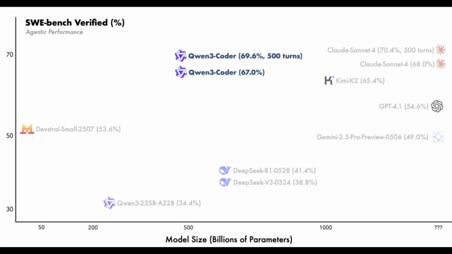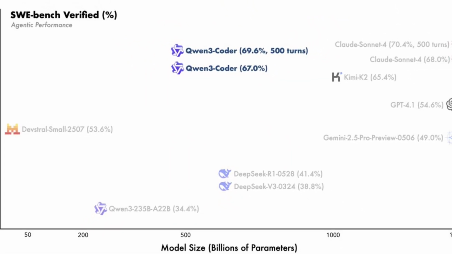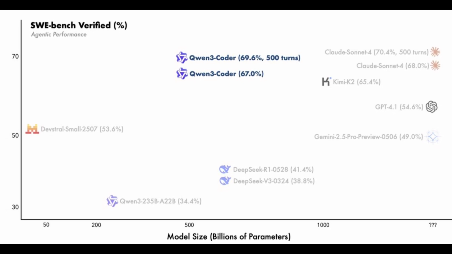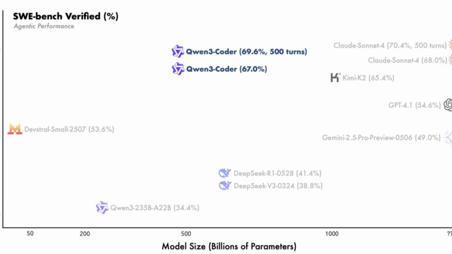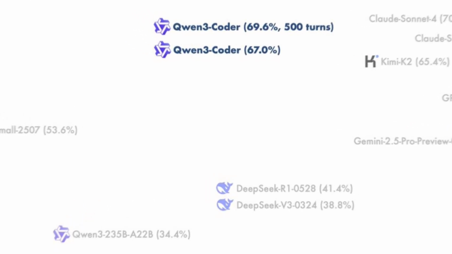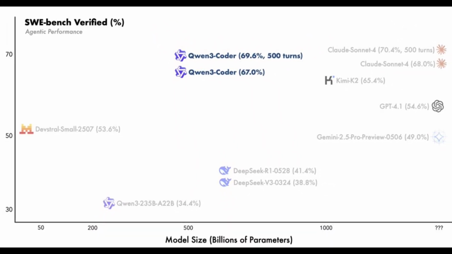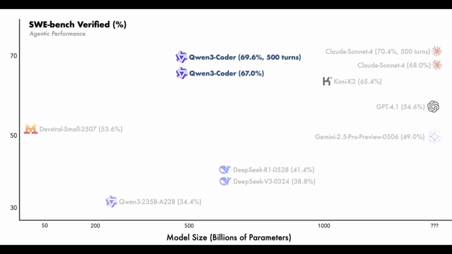And it's right neck and neck with Claude Sonnet 4 at 68%, where Qwen 3 Coder is just a little less than Claude Sonnet. And then they even reran it for 500 turns to see how well it does. And we see that it actually got a higher result after the 500, but it doesn't quite beat out Claude Sonnet 4 for the win. But what it does do is it's right there, neck and neck. It's 69.6% where Claude is 70.4%.